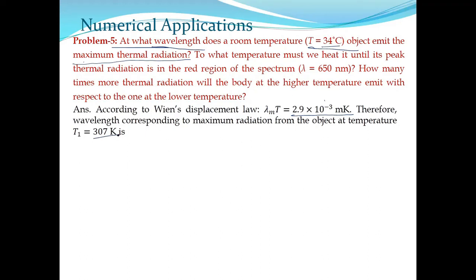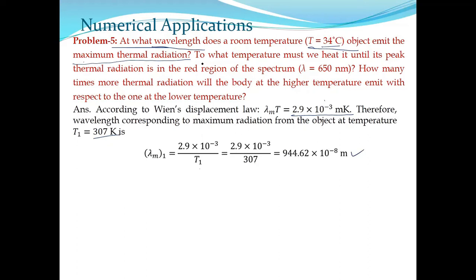Temperature is known, so calculate lambda m: 2.9 into 10 to the minus 3 by T1, that is 307 Kelvin. Put them in and you get the value. So the wavelength is this, first part done.